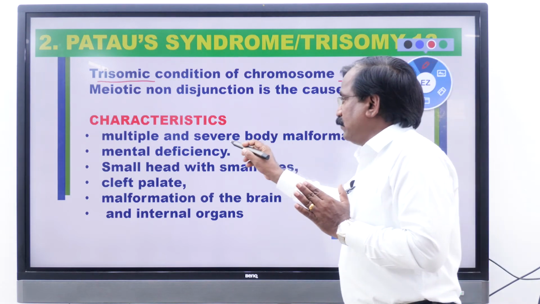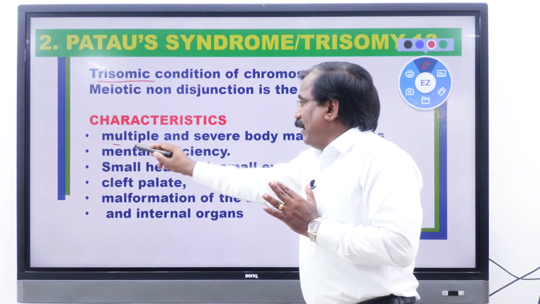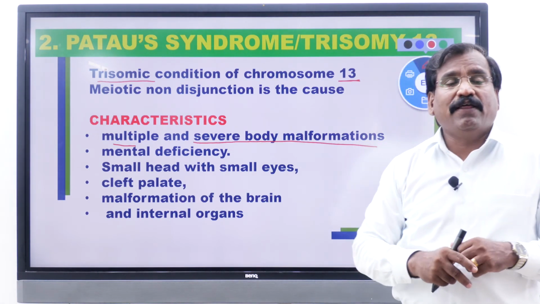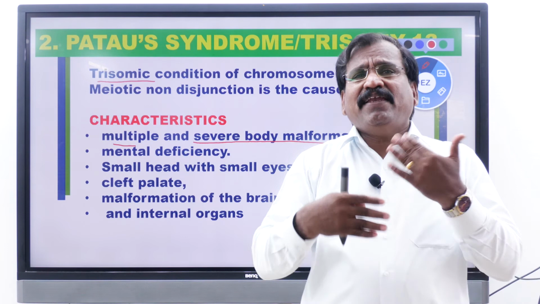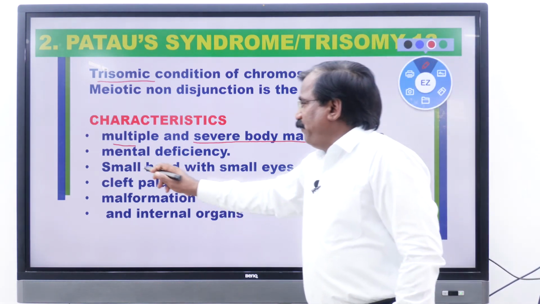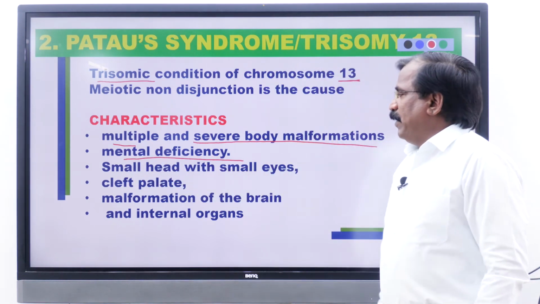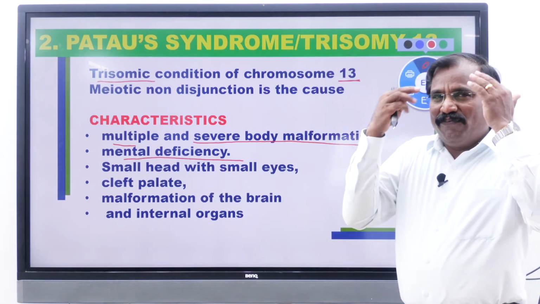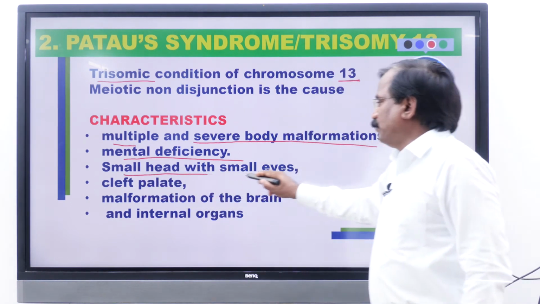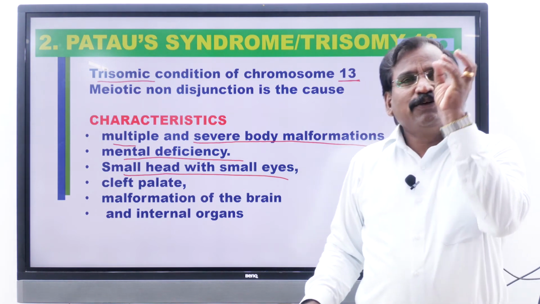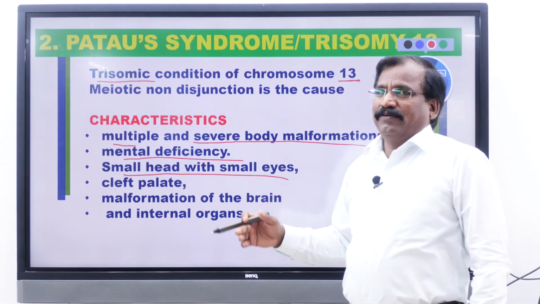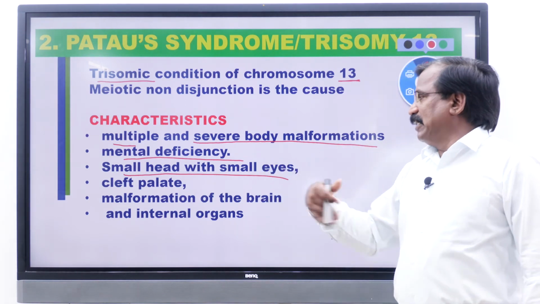What are the characteristics? Multiple and severe body malformations. We have called it a syndrome, so it is not just one thing. Many defects in the body. Mental deficiency, that is poor intellectual IQ. Small head with small eyes, smaller than the normal.